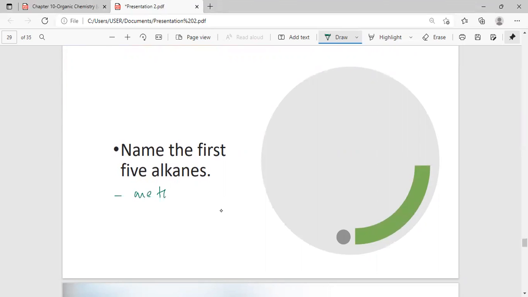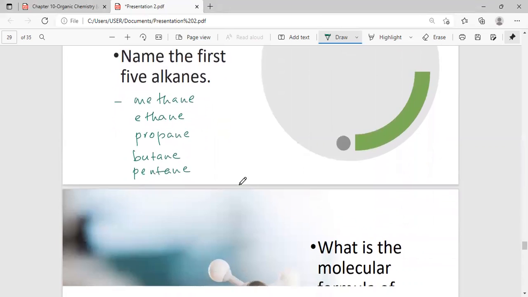That's methane, ethane, propane, butane, and then pentane. All right, good. All those who answered all 5 alkanes correctly, well done. So you're doing some revision, yeah? I can see that.